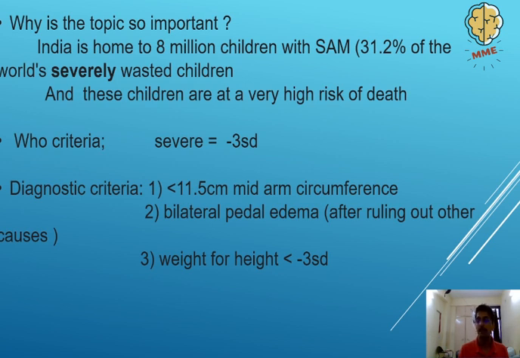Other than that, bilateral pedal edema. Now, it is important to remember here that this is actually a diagnosis of exclusion when it comes to bilateral pedal edema. Because as we all know, there are many conditions, renal conditions, liver conditions that cause pedal edema. So we have to rule out all other conditions before considering it to be due to malnutrition. However, if present and if you have ruled out other things, we can classify or diagnose the patient as severe acute malnutrition. And lastly, as I have discussed before, is weight for height being less than 3 standard deviations.